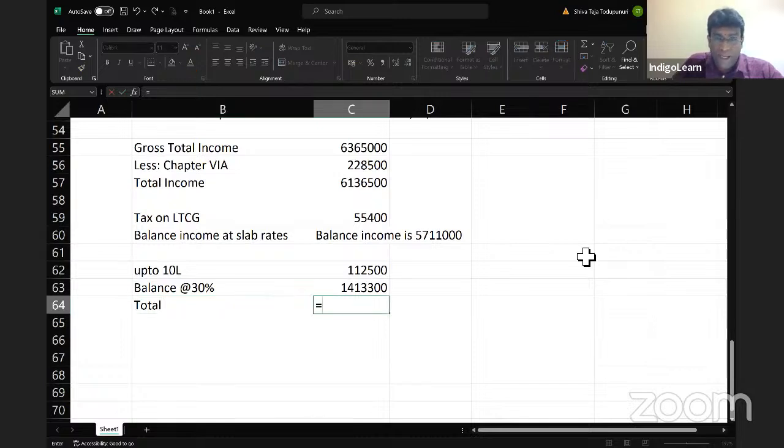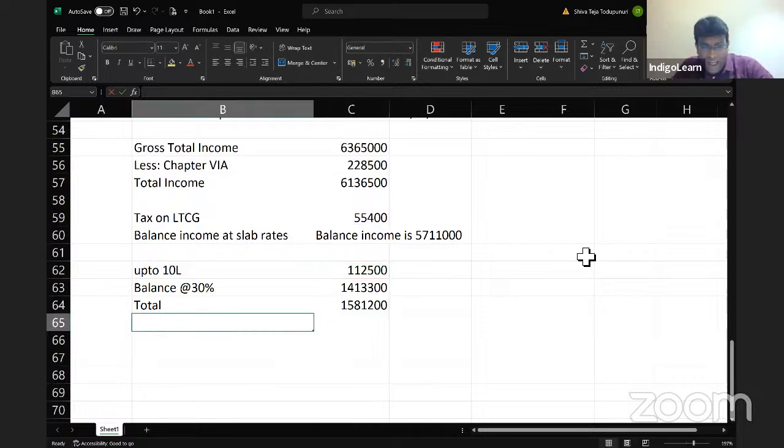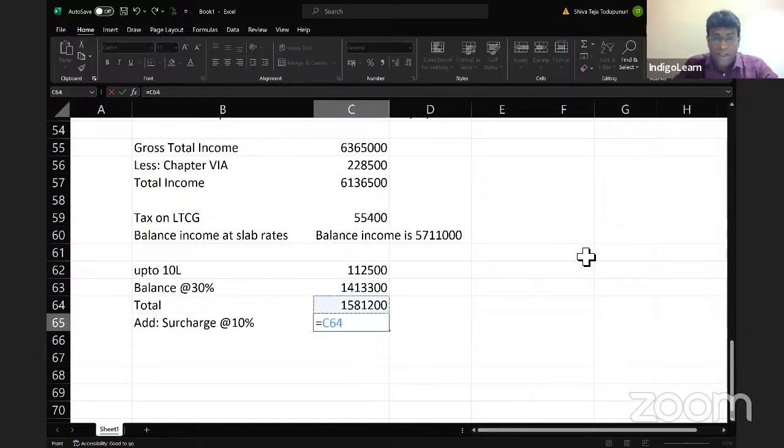So total tax will be this plus this plus this: 15 lakhs 81,200. To this, I'll add surcharge at the rate of 10%, which will be 15,81,200 into 10%.